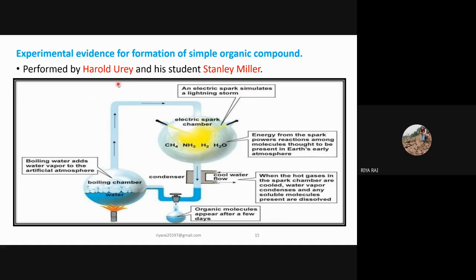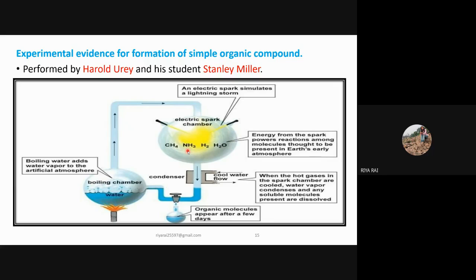In this experiment, Miller took a mixture of methane, ammonia, hydrogen, and water in the ratio of 2:1:2 and passed steam over it. The steam was produced by boiling water and connected with the glass tube. This is the glass tube, and steam was passed through the water, along with the different compounds, that is ammonia,